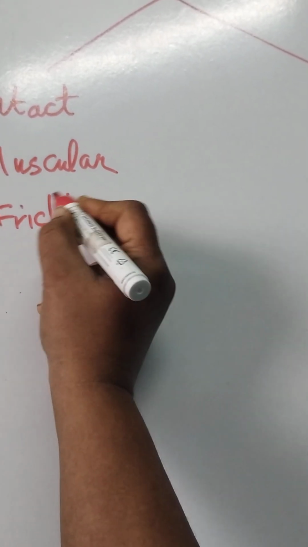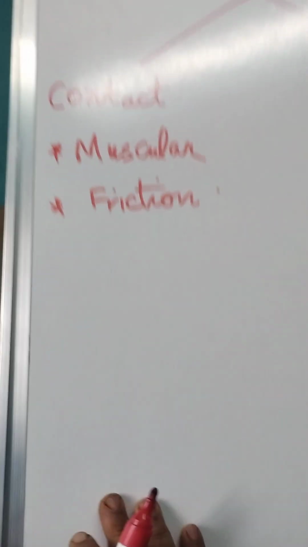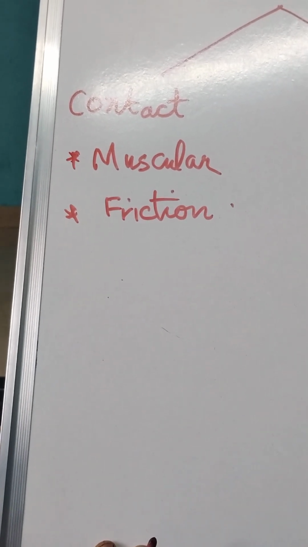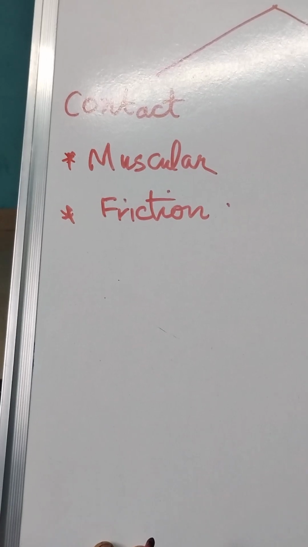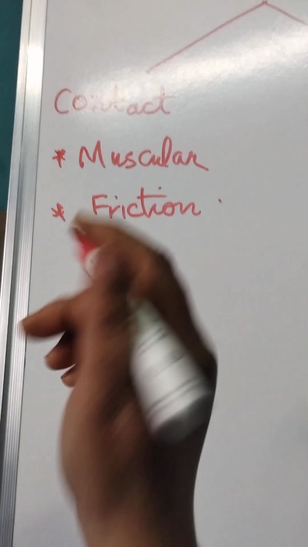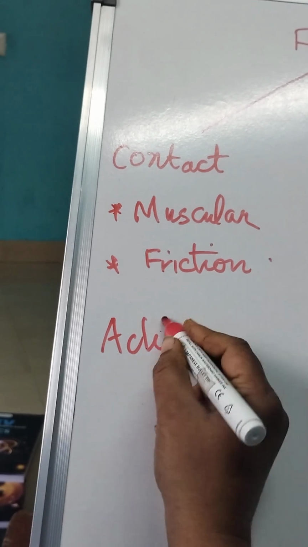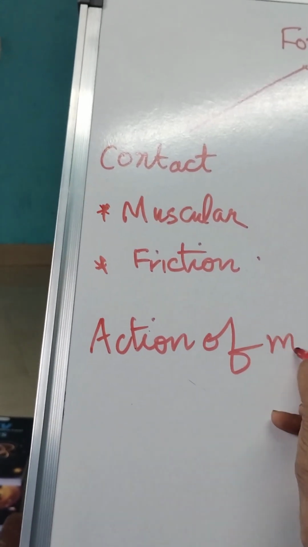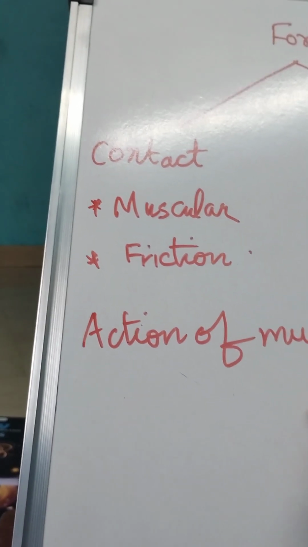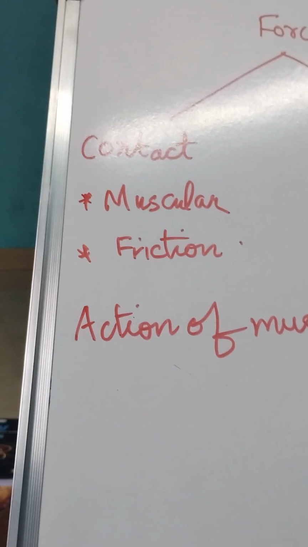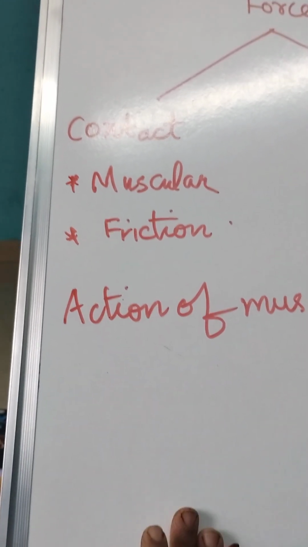In non-contact, there is 3. Okay, first we will see muscular force. What is muscular force? Muscular force means the force in which our body muscles are included. The force acting due to the action of muscles. The action of muscles in our body is known as muscular force.